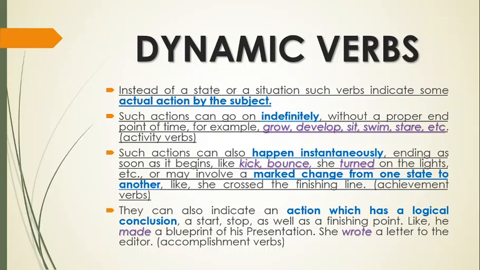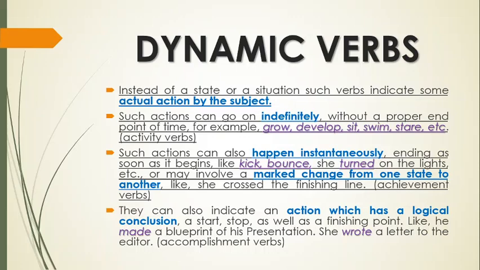You cannot just kick somebody in slow motion. Bouncing a ball, you just dribble it, bounce it. It will go on, continue. But you cannot bounce a ball in slow motion. Try turning on the switch, the lights. You will press it and it will switch on, turn on immediately, instantaneously. She turned on the lights, etc.